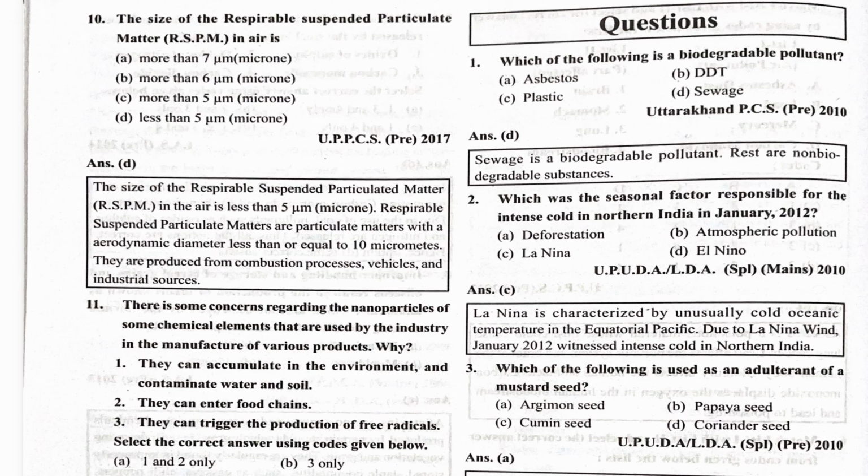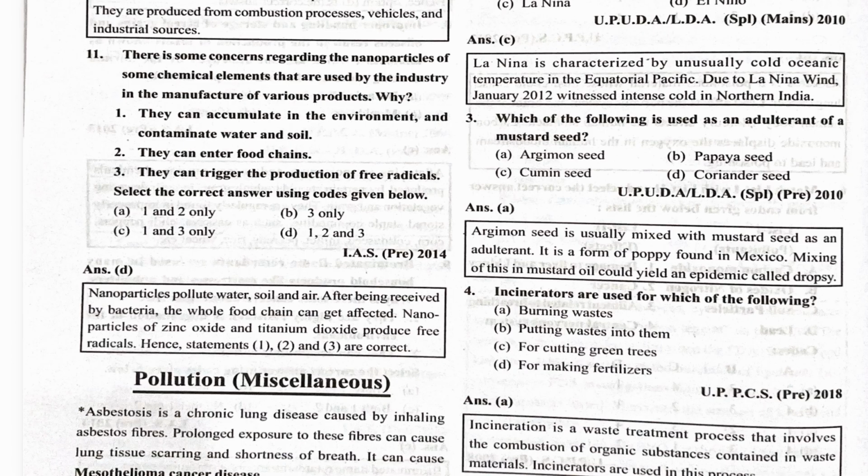The size of respirable suspended particulate matter in air is less than 5 micron. There are concerns regarding nanoparticles of some chemical elements that are used by industry in the manufacturing of various products. They can accumulate in the environment and contaminate water and soil, yes. They can enter the food chain, yes. They can trigger the production of free radicals, yes. So 1, 2 and 3 is the correct option.